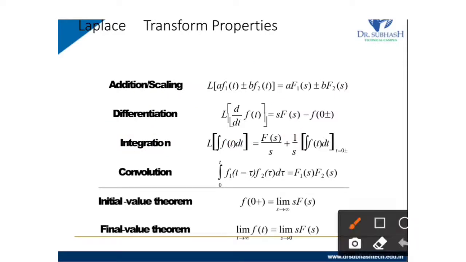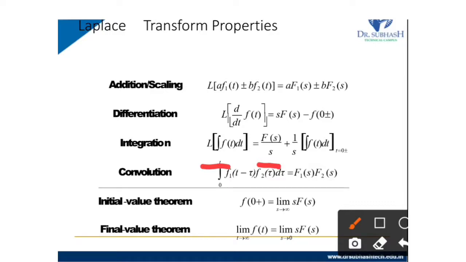The Laplace transform of the integral of f of t dt is F of s divided by s plus 1 upon s times the integral of f of t dt at t equal to 0 plus or minus. So it is just near 0, and it is called 0 plus or minus.